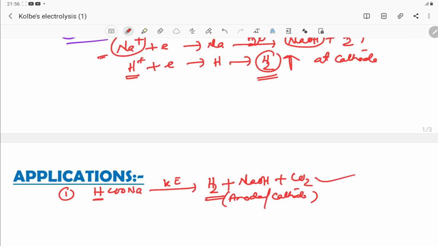The result is hydrogen gas at the anode and hydrogen at the cathode, because H+ produced is converted to hydrogen gas, and sodium also gives hydrogen gas at the cathode. So at both anode and cathode, hydrogen gas is formed.